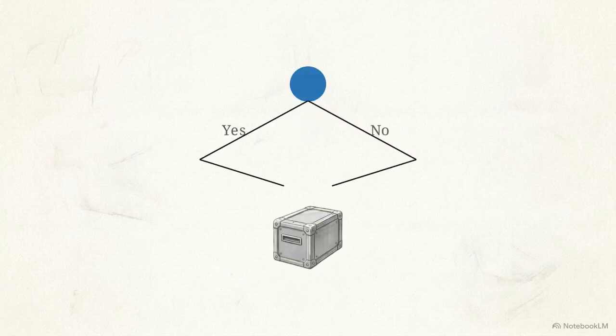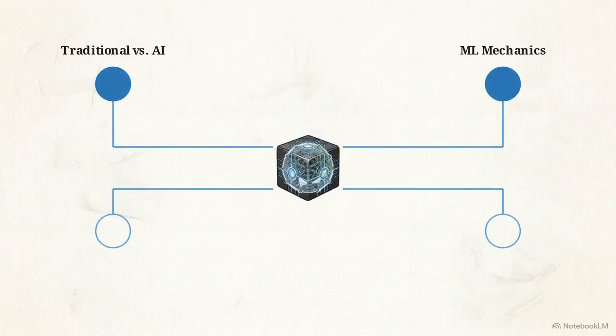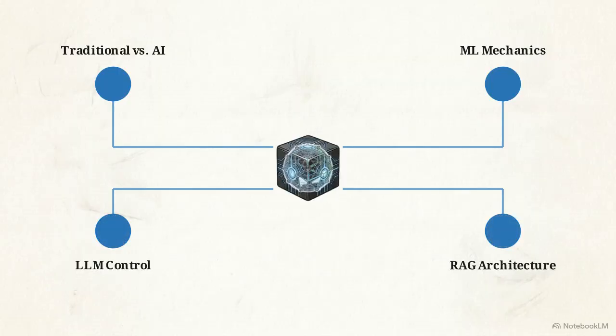Welcome. Today we're mapping the architecture of an AI product manager. We'll cover the transition from traditional software to AI, the mechanics of machine learning, how to control large language models, and the necessity of RAG architecture.